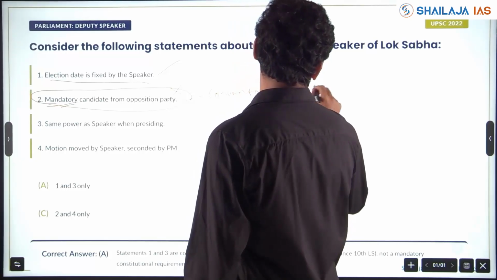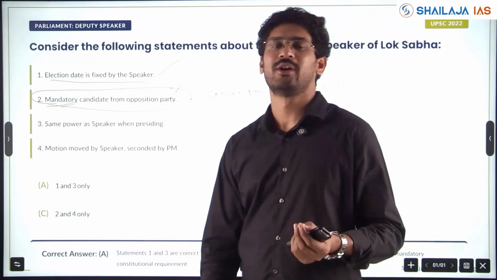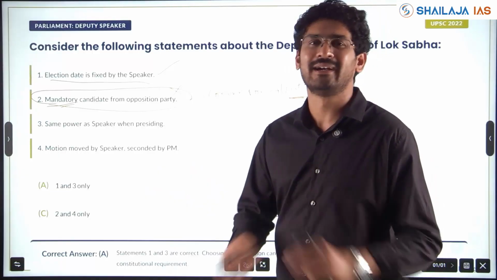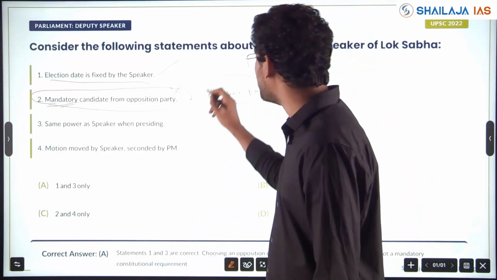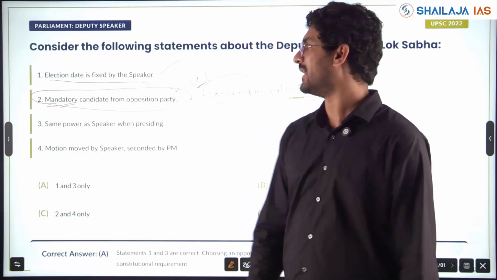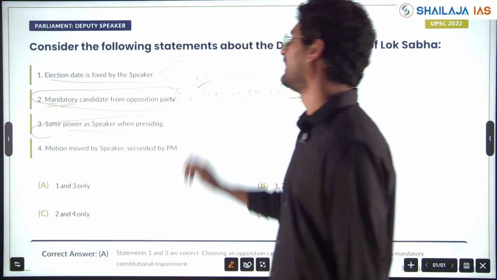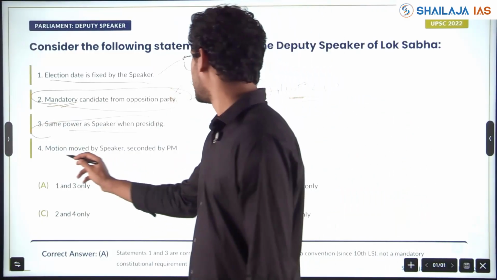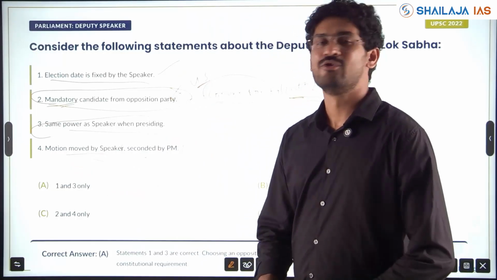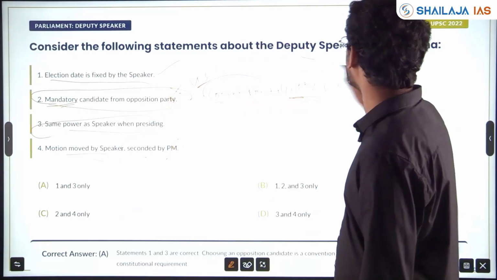Convention from the 10th Lok Sabha that the Speaker comes from the party which is in majority and the Deputy Speaker will be given to the opposition party. It's not a mandatory provision. See again the trap of mandatory provision versus conventions followed in our Constitution and Polity. This is wrong. Same power as Speaker when presiding. Correct. Motion moved by Speaker, seconded by Prime Minister. There is no provision that the Prime Minister has to second for the Deputy Speaker.